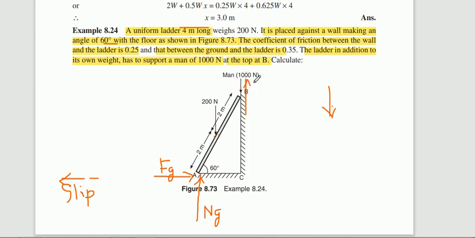This friction force is represented by Fw. And again you need to draw the normal reaction, that is Nw. So these forces you need to draw as a free body diagram. Is it clear?